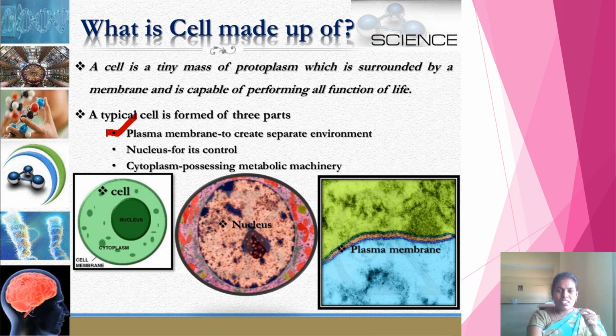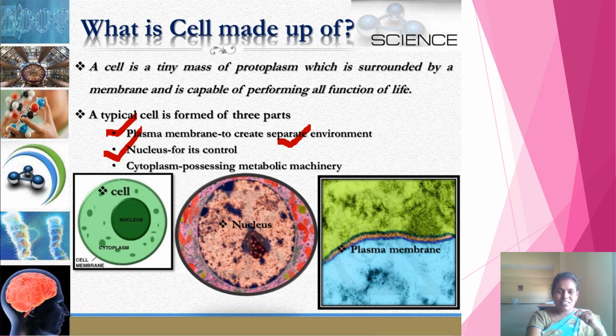It is also called cell membrane, which surrounds the cell and creates one separate environment for the cell. And inside the cell, in the center of the cell, we can observe one round body structure which is called the nucleus. It is for controlling all the other cell organelles. And the third important component of the cell is cytoplasm, the jelly-like substance which is present in the cell.